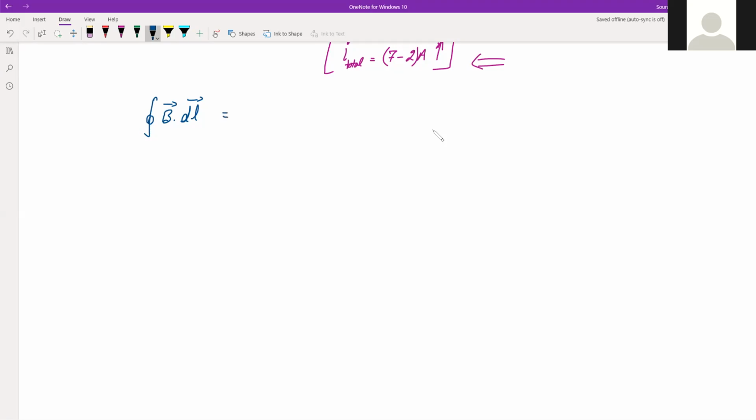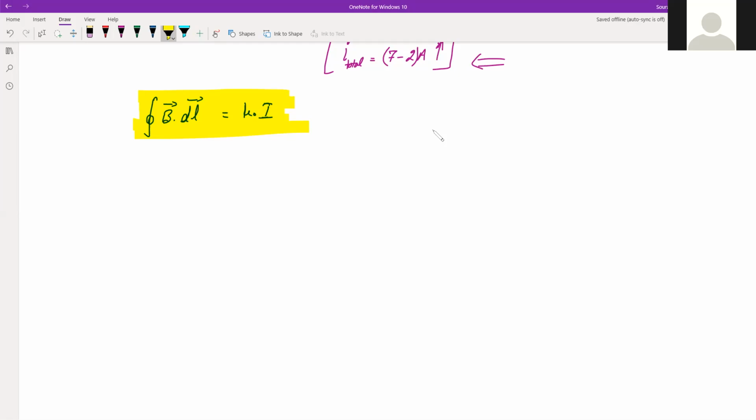This is equal to mu naught times the total current threading the loop, so mu naught times I. This is the mathematical form or representation of Ampere's circuital law. Something similar you had in Gauss law. There it was total charge enclosed divided by epsilon naught. That was E dot ds, the surface integral of electric field. This is the line integral of magnetic field, equal to mu naught into I, where I is the total current threading the loop.